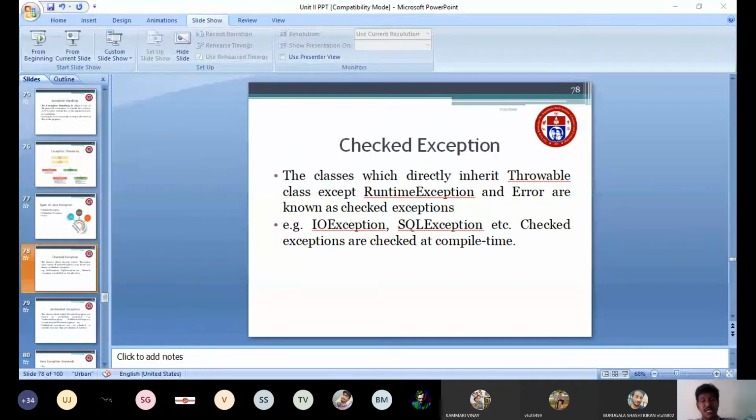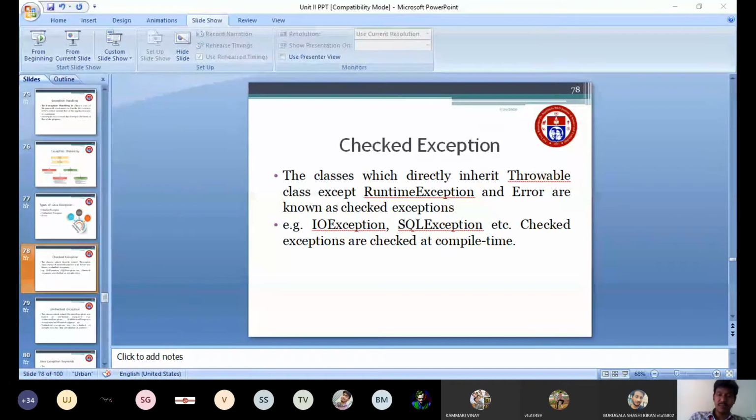So examples of checked exceptions are IOException and SQLException. These exceptions are checked at compile time itself. There are two types of error you may get: one is a compile time error and the other is a runtime error. A compile time error is when, while executing a program, any syntax error or semantic error will be displayed during the compile time itself.